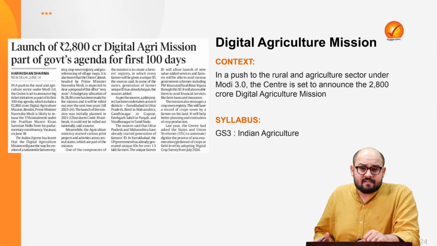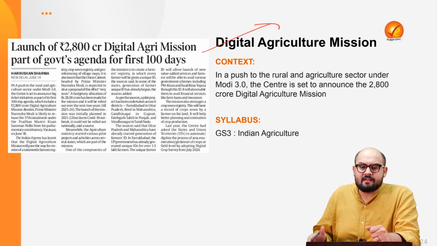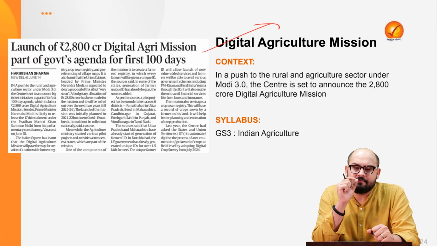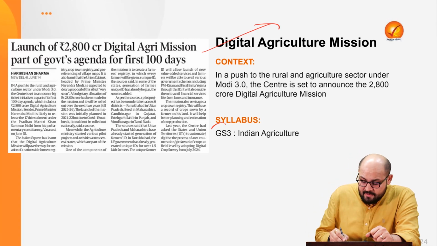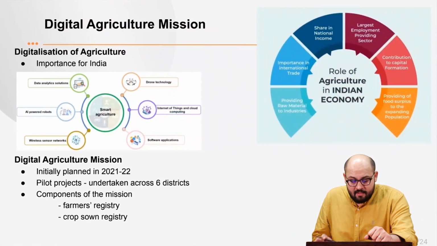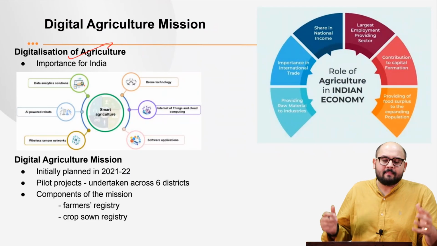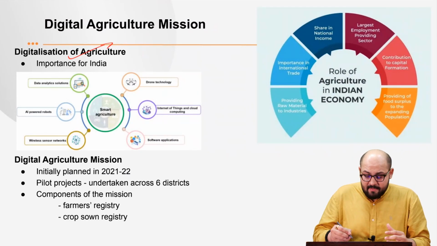Now, coming to the next article, we have the upcoming Digital Agriculture Mission. The cabinet is planning to implement this mission primarily to promote the digitalization of Indian agriculture. This is with respect to GS3, Indian agriculture. Now, what is digitalization of agriculture? What do you mean by it? See, it means the integration